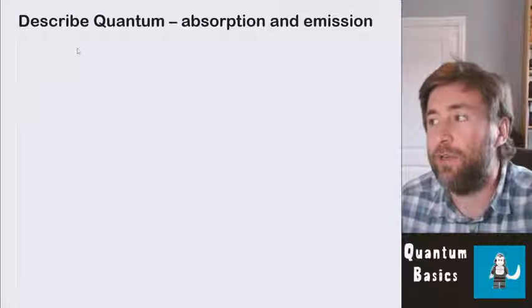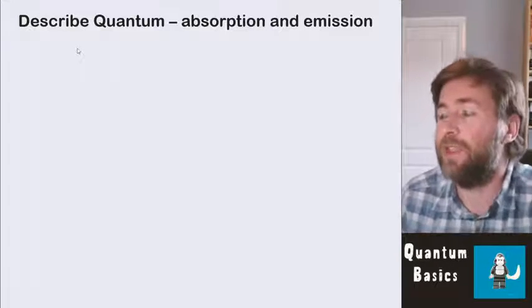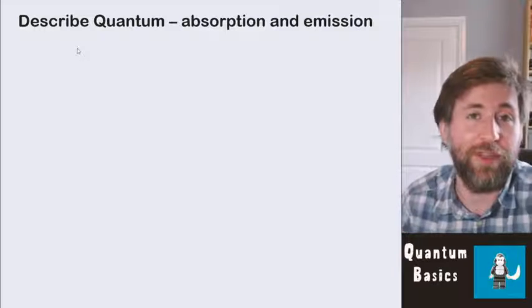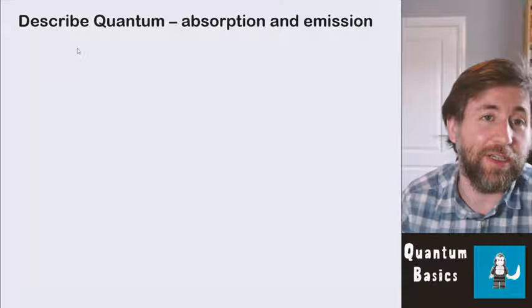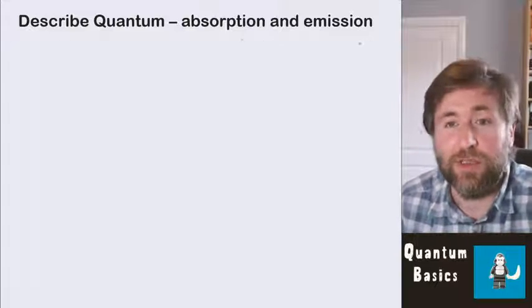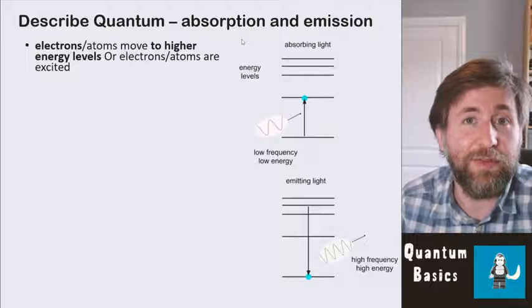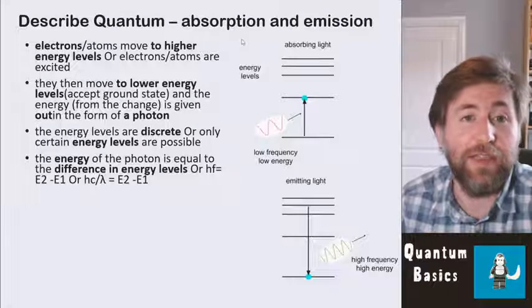But I suggest whenever you're asked anything like this that you memorize what it says in mark schemes, because then your understanding will develop later and you'll have that memory and you'll be able to at least get the marks. You'll be able to get the marks when you spot a command word that says describe quantum and you know it's about absorption and emission of light. Well, okay, here's the stuff lifted directly from mark schemes. Just make sure you get the terms that are in bold in this here.